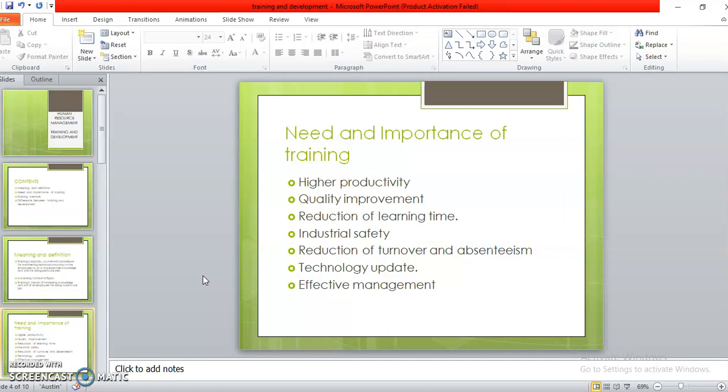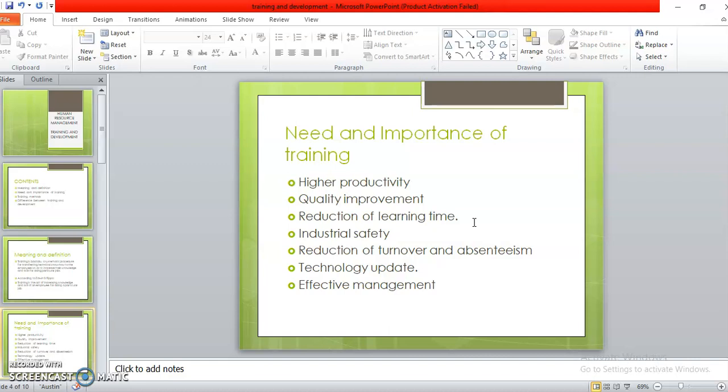So effective training can help increase the productivity of workers by imparting the required skills. It not only improves the efficiency of an employee, it also improves the productivity. If everything falls in a circle, if I provide him training, his efficiency increases, and in return the productivity in my organization also increases. Clear?